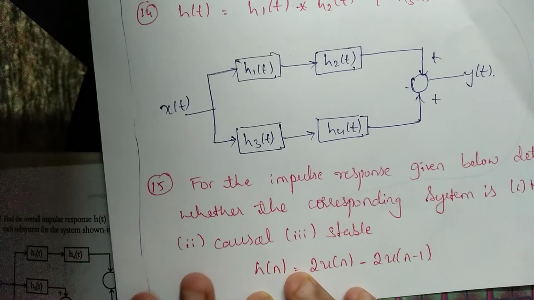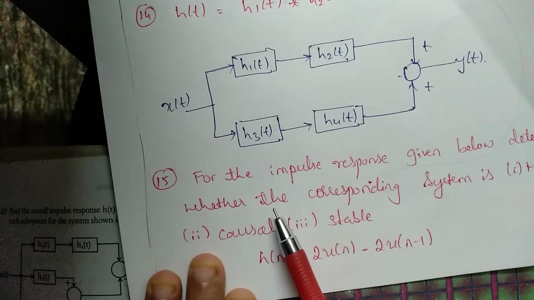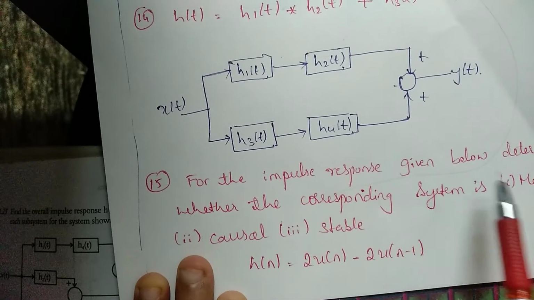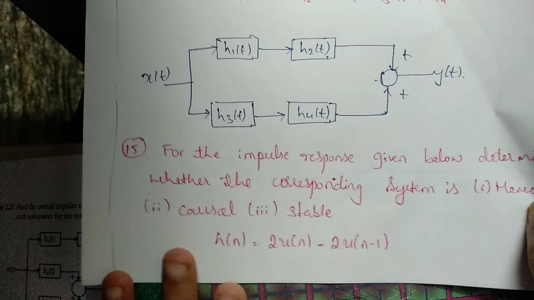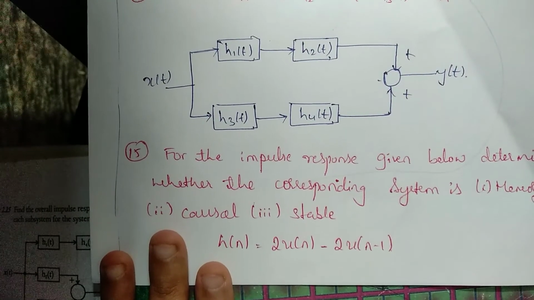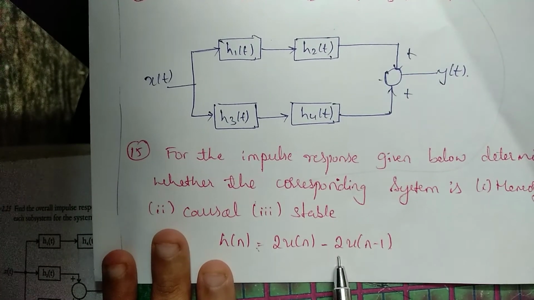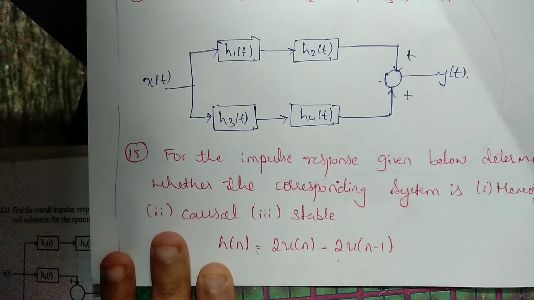The next problem they have given is, for the impulse response they have given, we need to find whether the corresponding system is memoryless, causal and stable. So here we need to check the 3 properties, that is memoryless, causal and stable. H of n they have given. First let us plot this H of n.